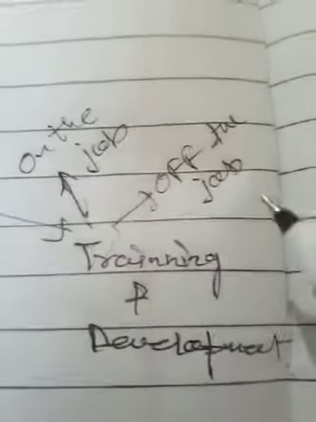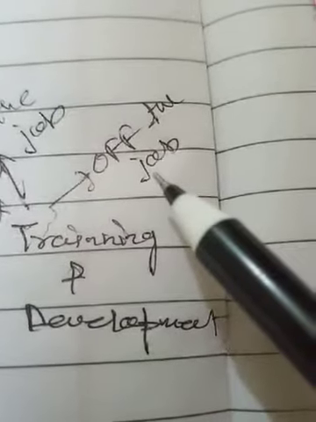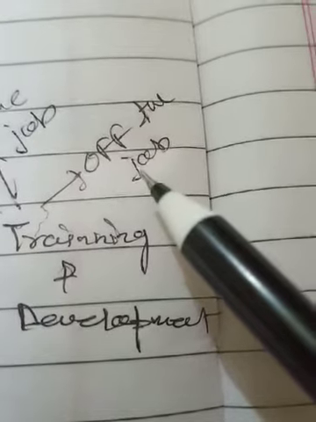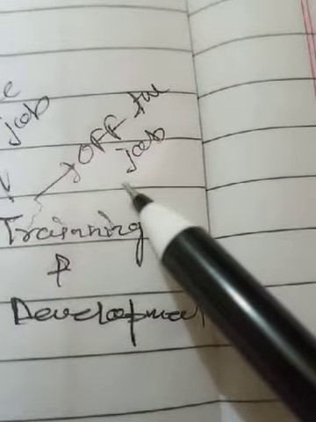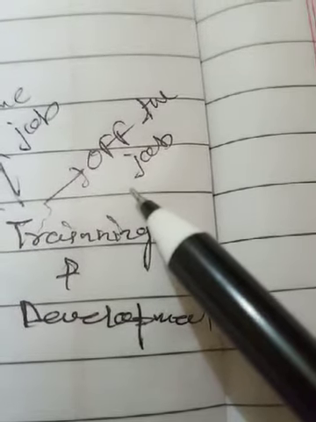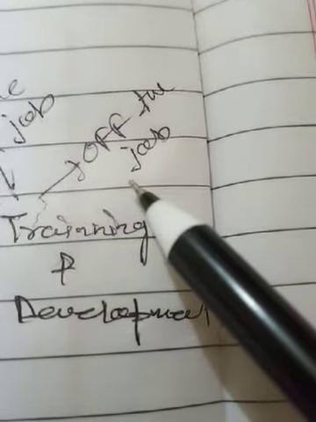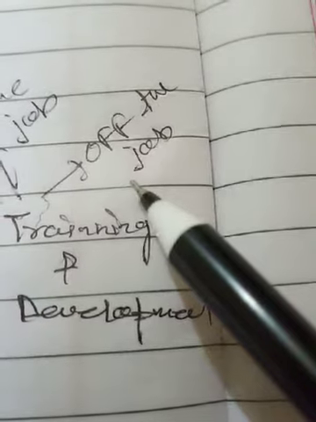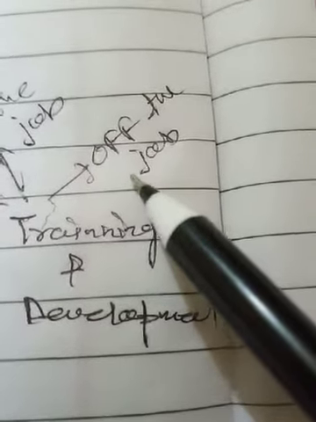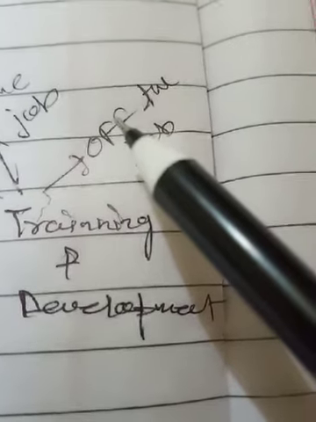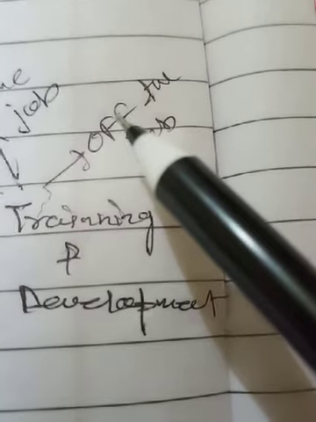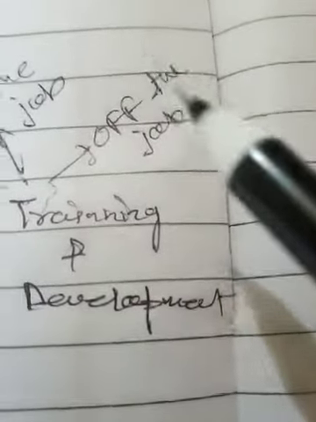And in off the job training, only one training is there in your curriculum, that is called induction. Induction is a type of training which is used by that company which is using the highly sophisticated technology, in which the company cannot provide the training directly to the worker on the highly advanced machines, so they have to prepare the dummy models of the machines. On that dummy model, the workers can get the training opportunities from the management.